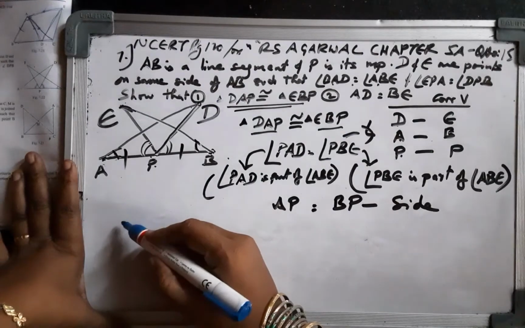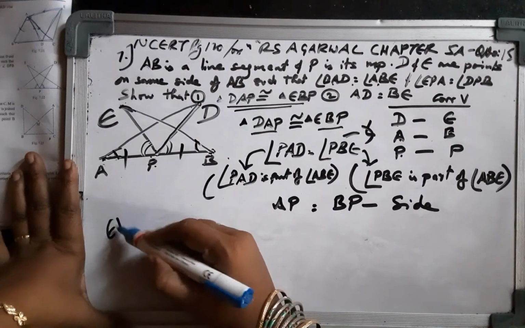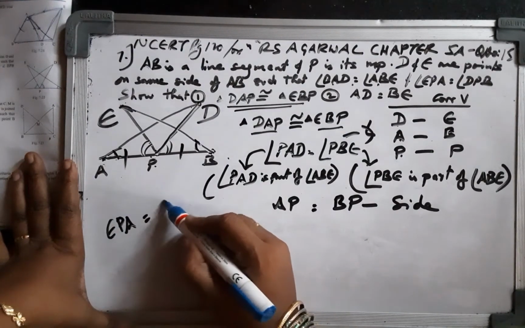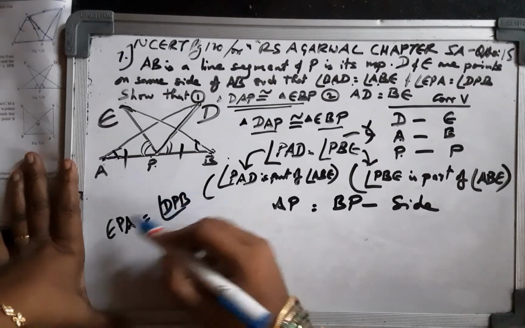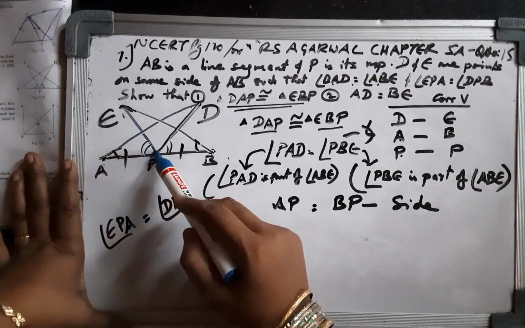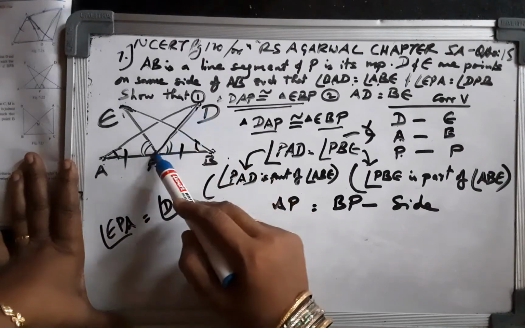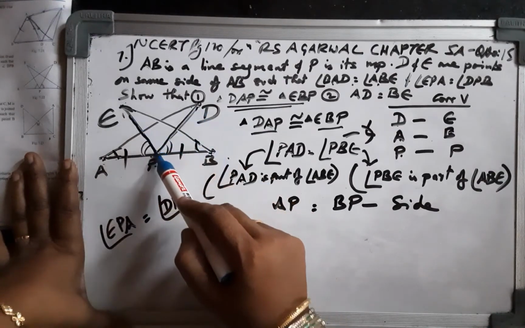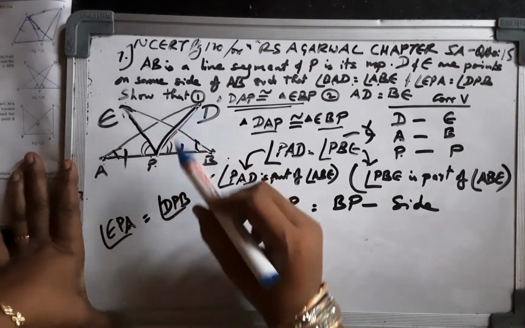Now coming to the critical proof that we have to dig out of this: EPA equals DPB has been given, and EPA and DPB have this common angle EPD.